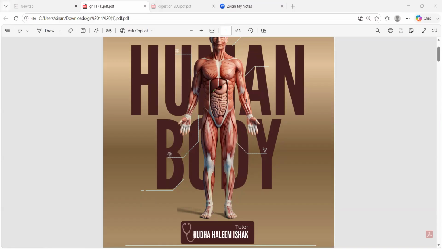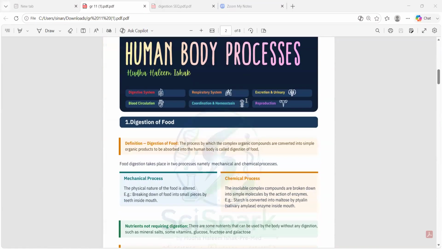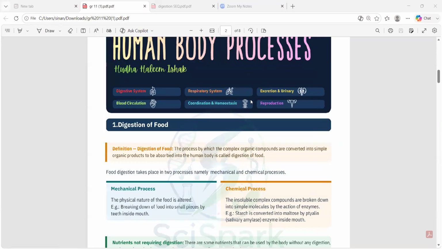And then at the end of this lesson, after completing all these six systems, I'll be giving you all a full complete paper. It will have around 100 MCQs, then 6 structured essay questions, and then 6 essays, covering every single point in the systems. So that would be a final revision booklet for all the systems. So that's our plan. So let's move into the digestive system. This is the first system we are going to study.